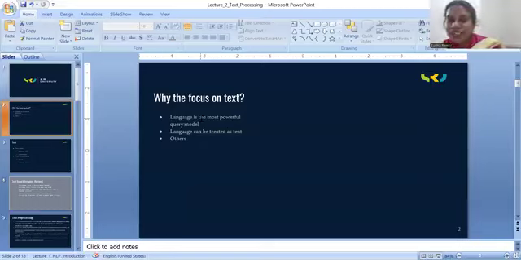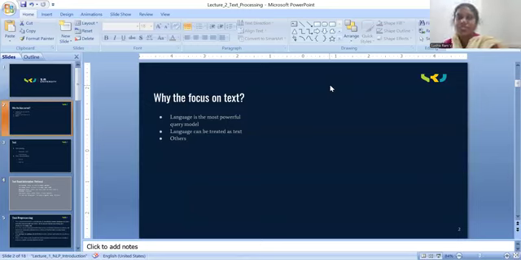Whatever text we are giving, it is everything in the language, where in text preprocessing we convert human understandable language to machine understandable language. Every language is the most powerful query model, so that's why we have to focus on text.